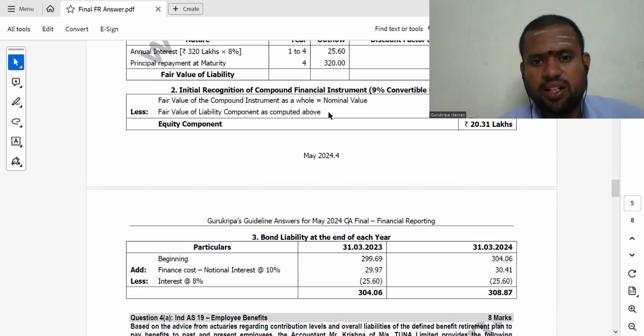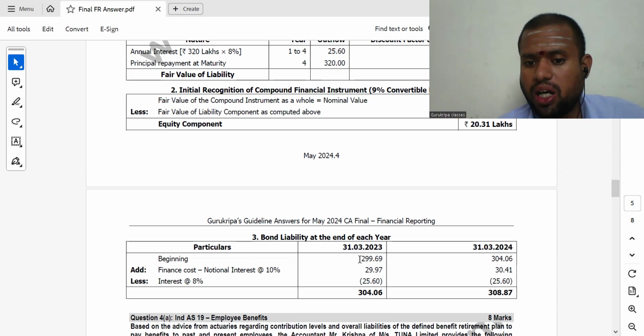And the compound financial instrument, already you know, present value of the interest and present value of the principal should be treated as a liability component. Total consideration received 320 minus this liability component will be accounted as equity component.